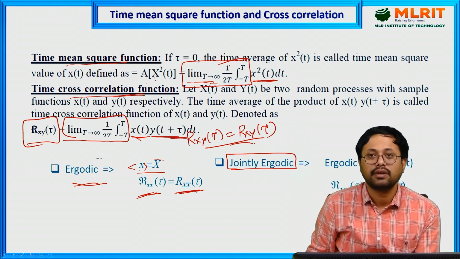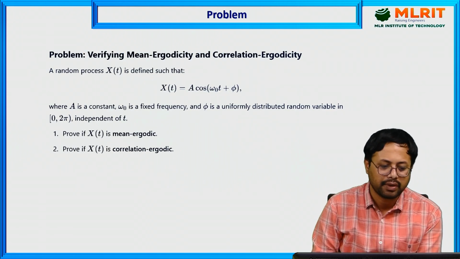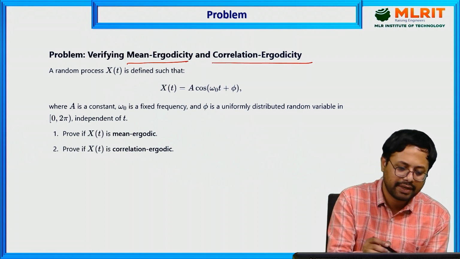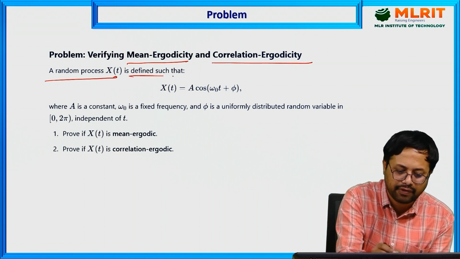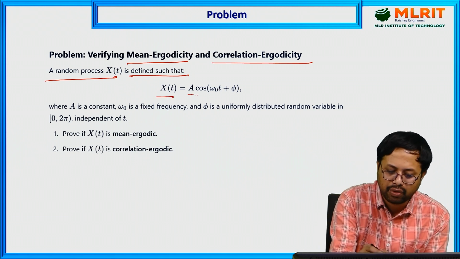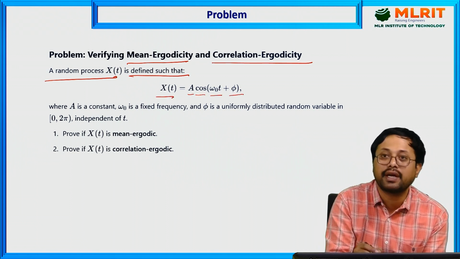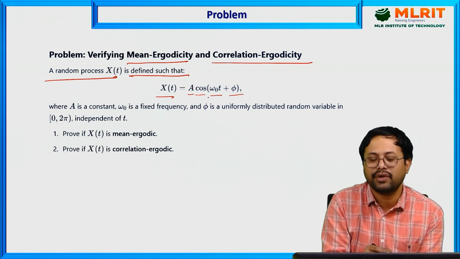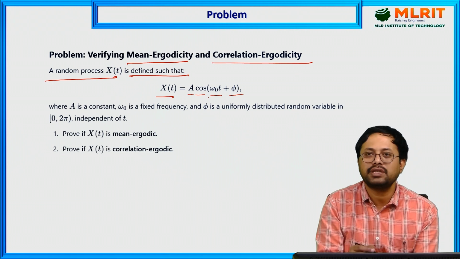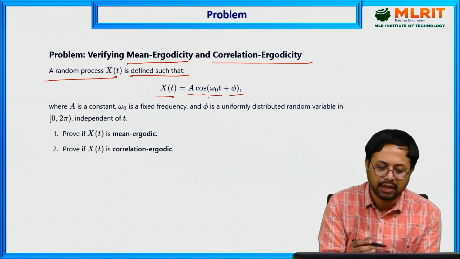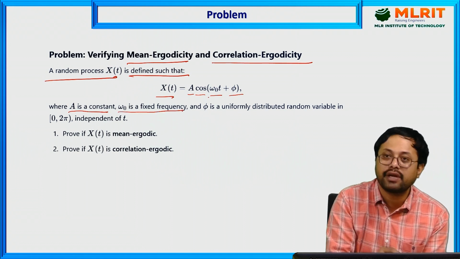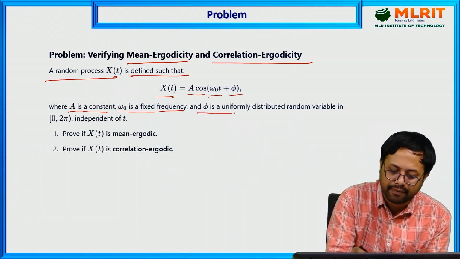Now next we are discussing the problem related to mean ergodic and correlation ergodic. Here it is given in the question that a random process x of t is defined such that x of t equals a into cos of omega naught t plus phi. Omega naught is the angular frequency, t is the time, phi is the phase change, and a is the amplitude. First you have to identify what are the constants. Here a is a constant, omega naught is a fixed frequency, meaning it is a constant, and phi is changing.